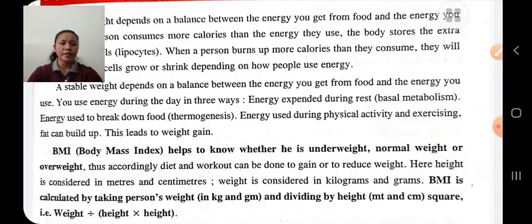BMI is equal to weight upon height squared. Okay, weight upon height into height, in which weight we take in kg, and height in meters or centimeters.